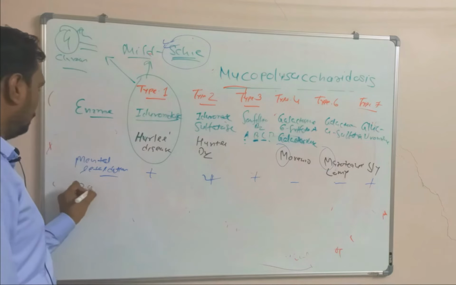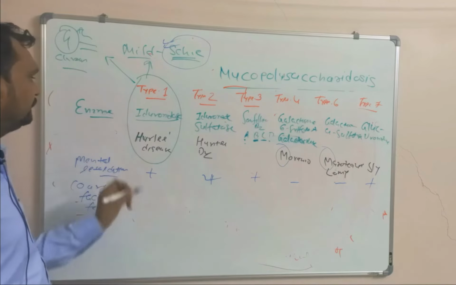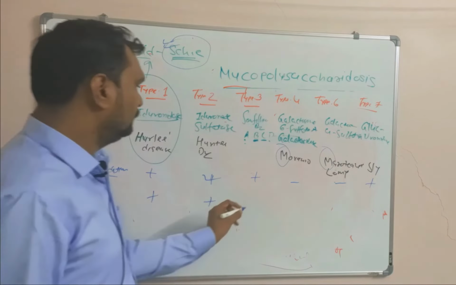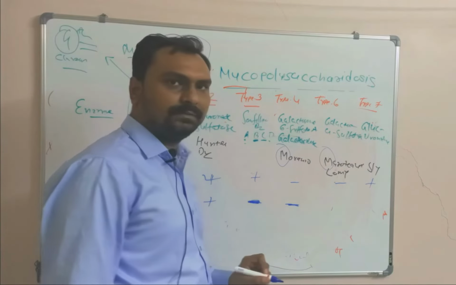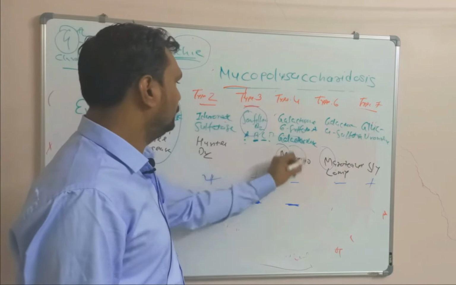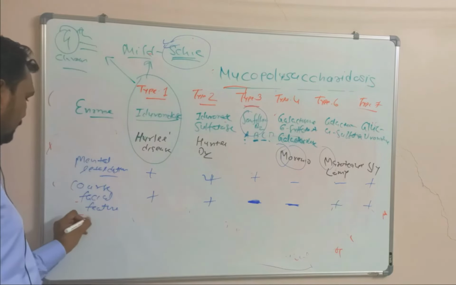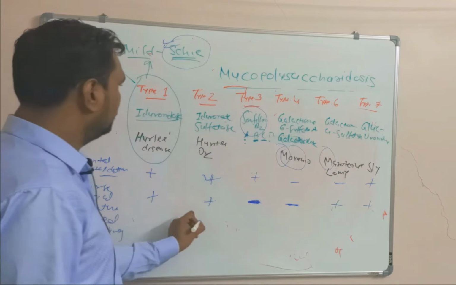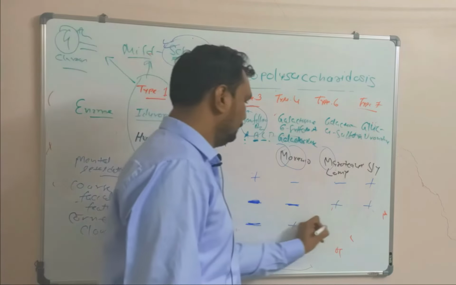Then coarse facial features. This is present in Hurler disease. It is also present in Hunter disease, but it is absent in type 3 Sanfilippo and Morquio disease, while it will be present in the others. Then corneal clouding. You can remember it is absent in Hunter and Sanfilippo. In the rest it is present.